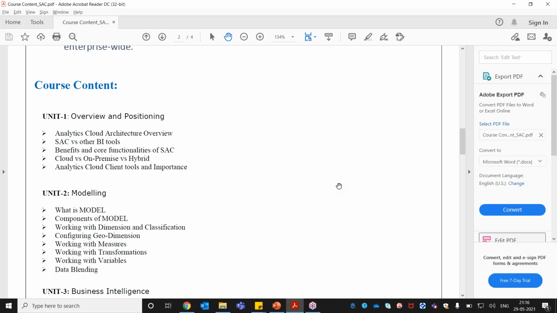It is called SAP HANA XSA Advanced Application, a separate training. I can ask my team to help you schedule the right training. It comes under your SAP HANA native development, that XSA part.